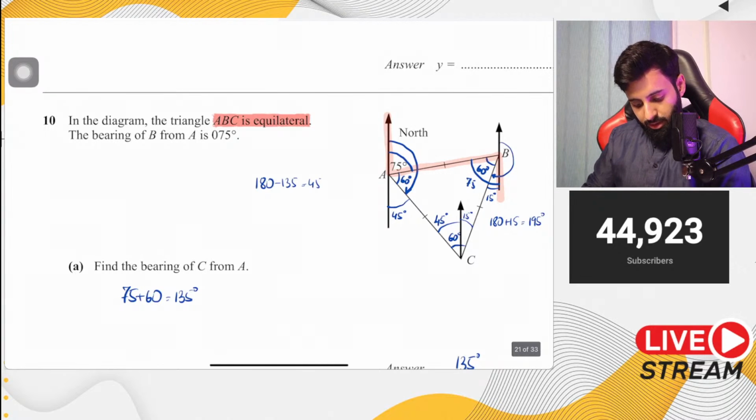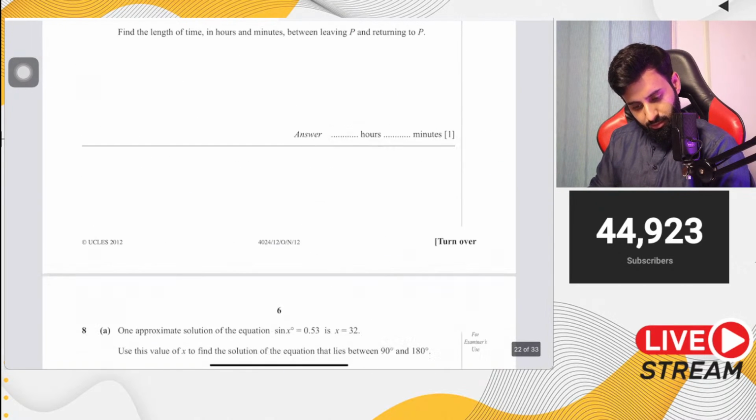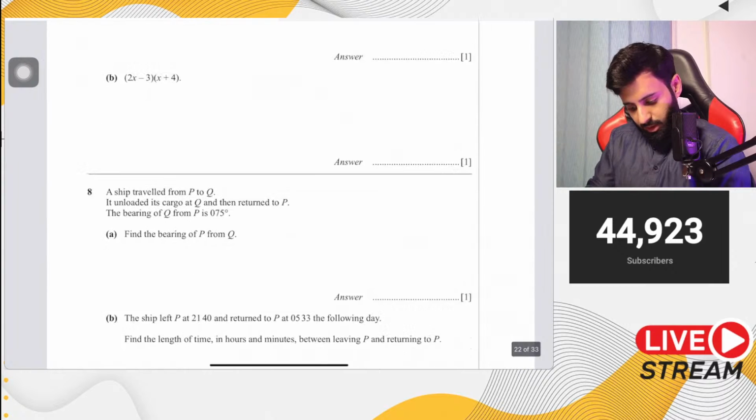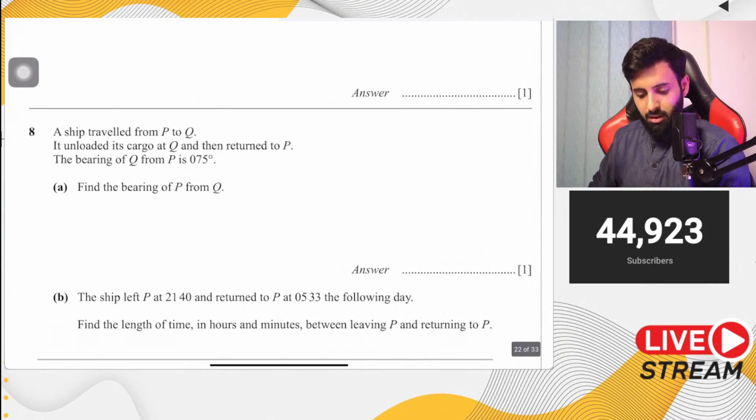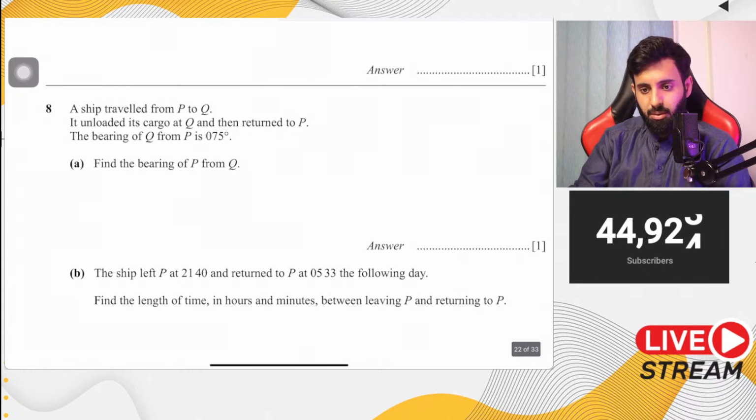Okay, let's do another question. Let's see if you guys can do this question. Tell me if you can apply the shortcut over here, and if yes, what is the final answer going to be?